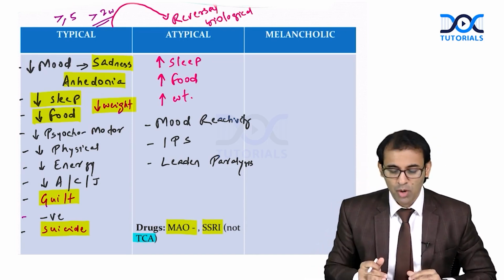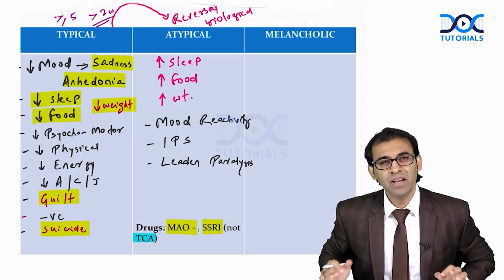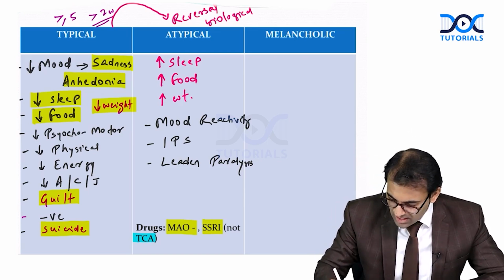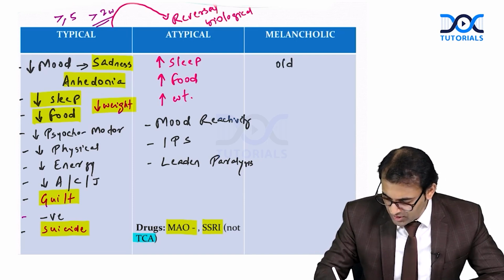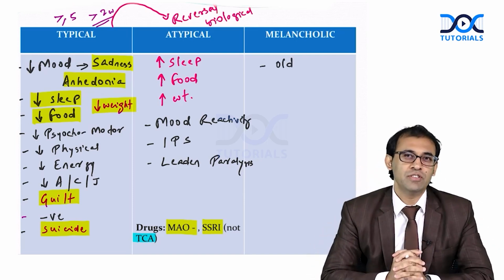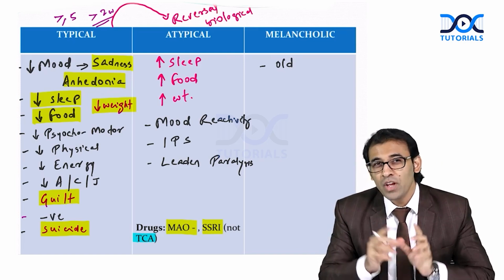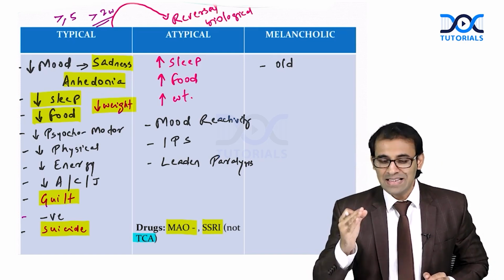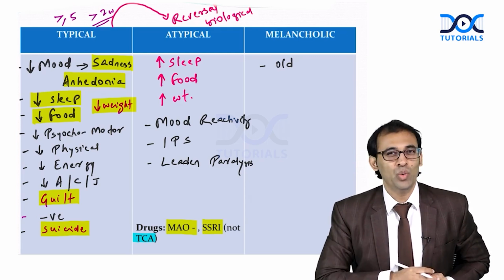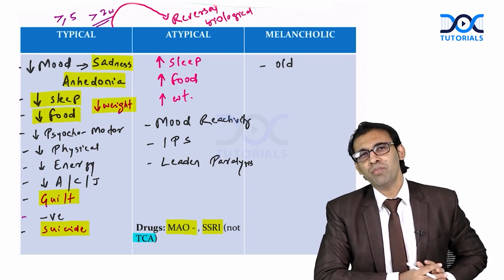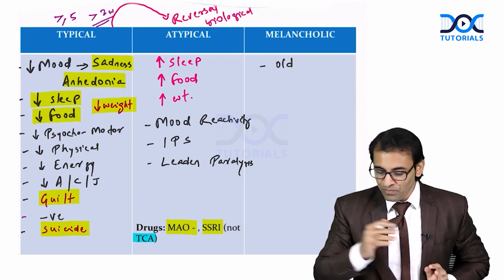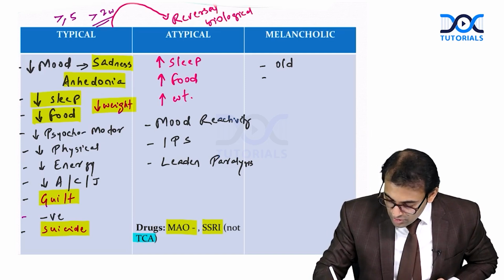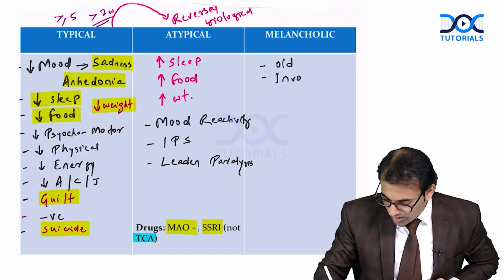And especially in typical depression, in some patients, especially among old age, we can see melancholic features. Melancholic means a solitary person. Melancholic is an English word. What does it mean? Sad, silent and alone. In which age group will this be very common? During old age, right? So old age depression, melancholic especially, is also called involutional melancholia.